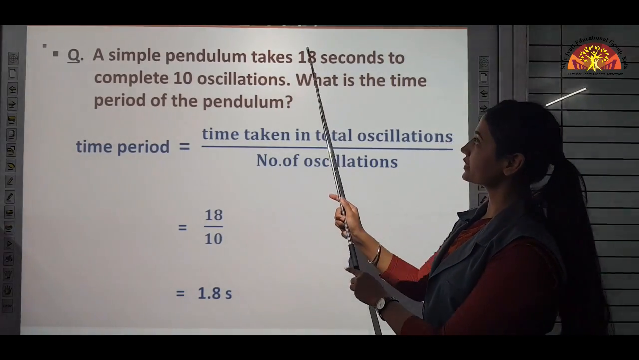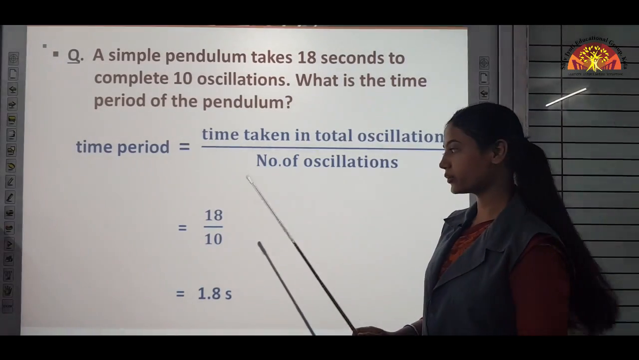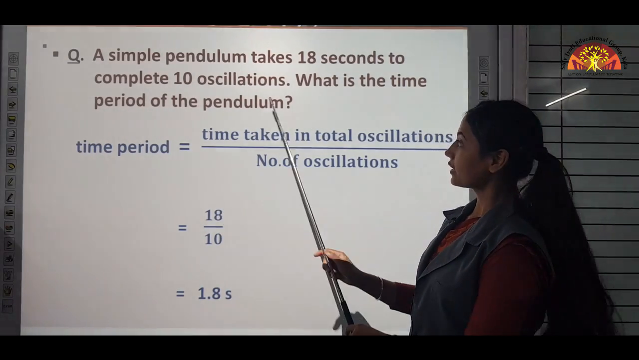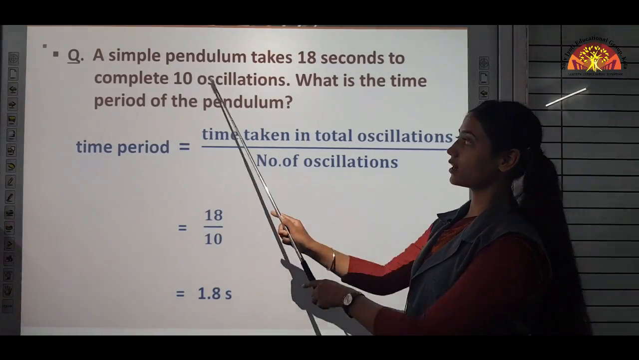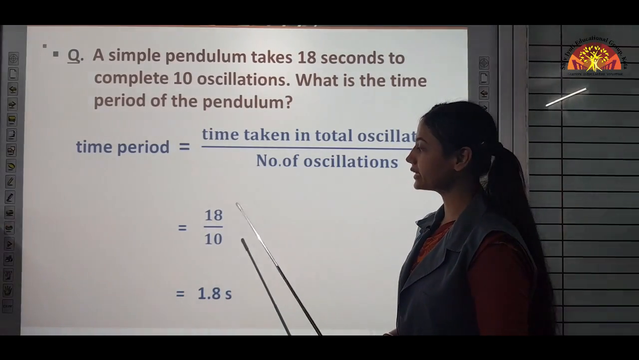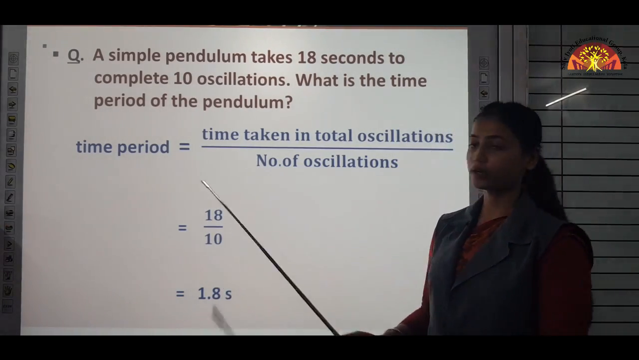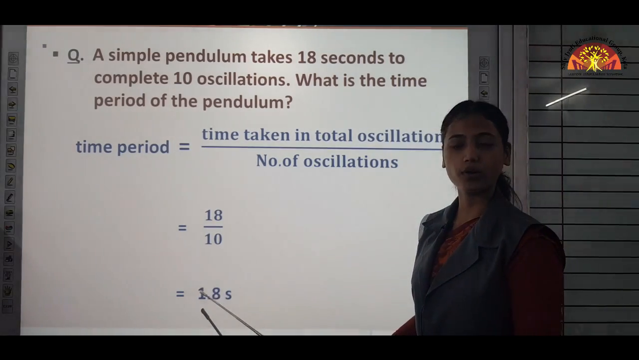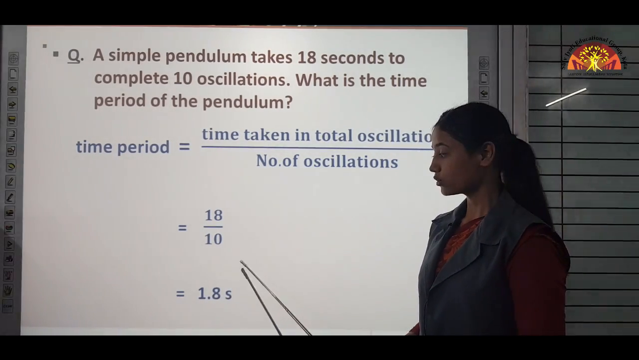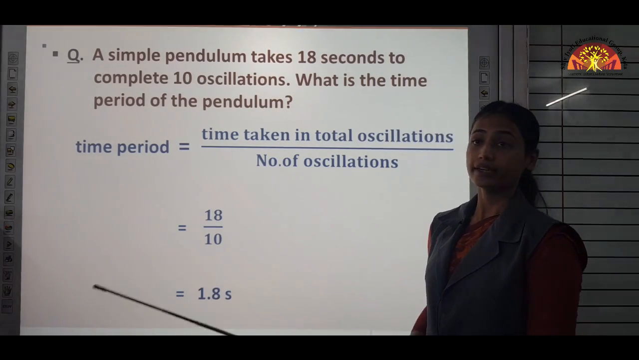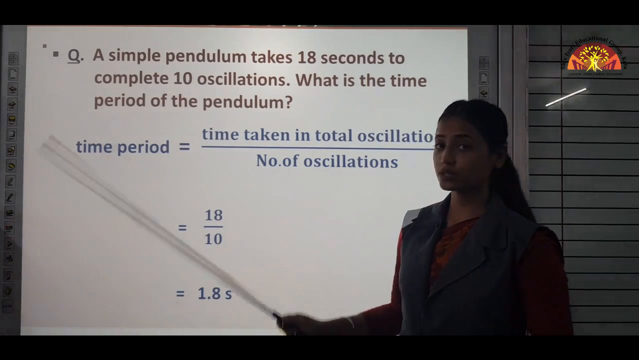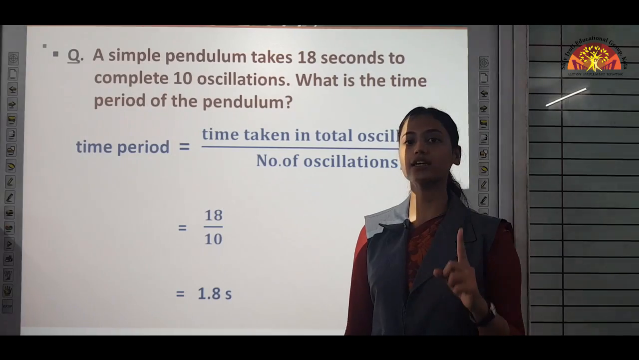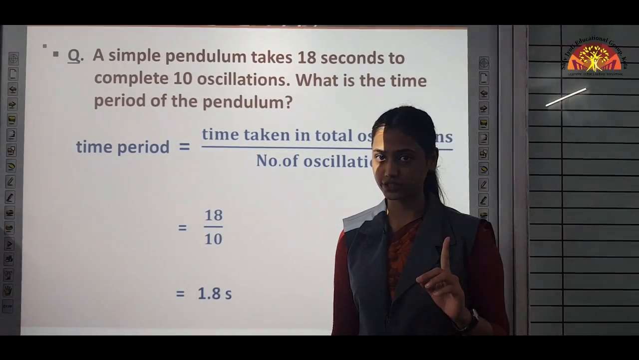So the total time given is 18 seconds, so in the numerator 18 will come. The number of oscillations given is 10, so in the denominator 10 will come. You are a student of maths also, so you can divide it. So the answer will be 1.8 seconds. What is 1.8 seconds? The time taken by the simple pendulum to complete one oscillation. Understood?